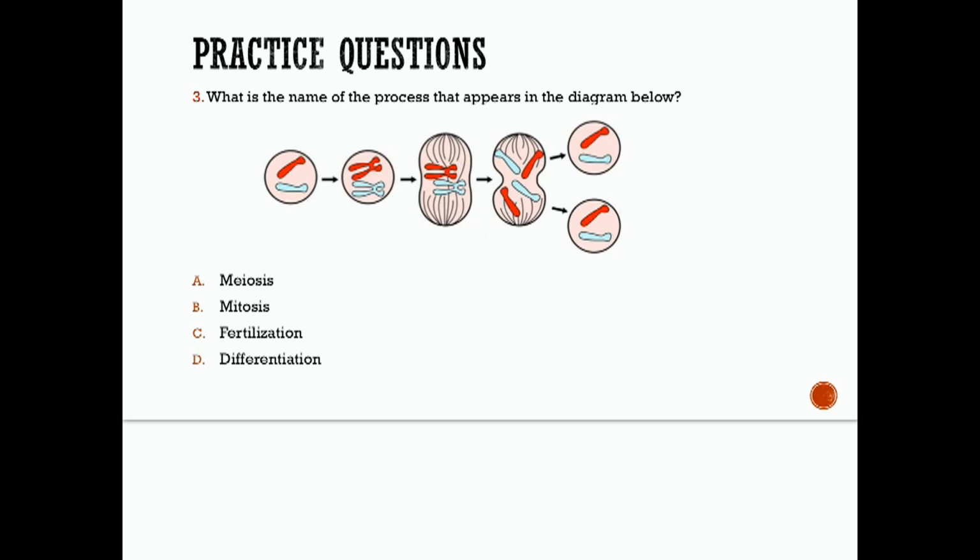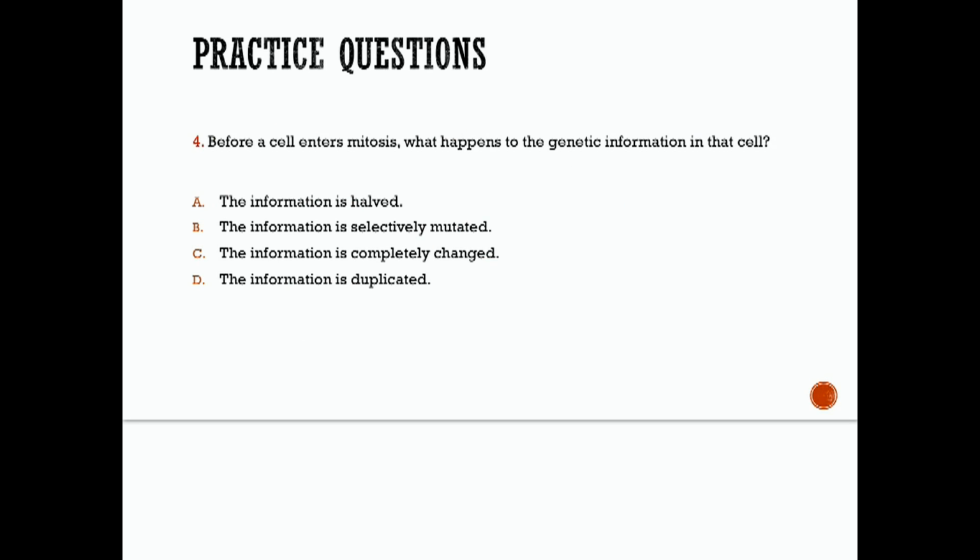And if you have paid attention at all today, then you would probably guess your way through that this is talking about mitosis, right? It's going to start off with one cell, undergo cell division, and end up with two cells that are identical to the original cell. Number 4, before a cell enters mitosis, what happens to the genetic information in that cell?